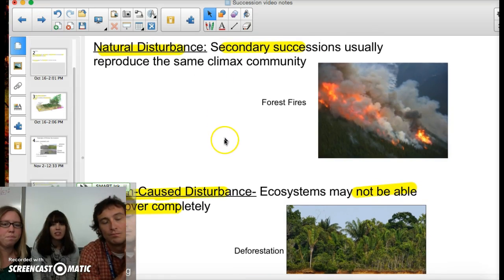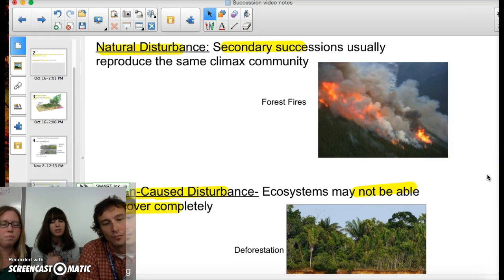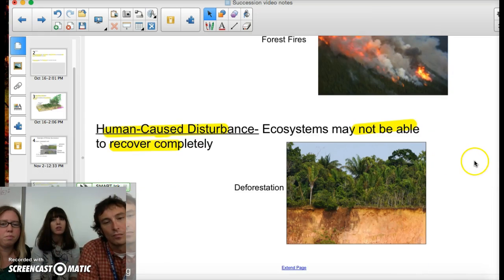All right, so secondary successions happen after natural disturbances like forest fires or a flood, or in the case of your project, a development or bulldozing the land. Like for instance, human-caused disturbances. So ecosystems may not be able to recover completely, but it's secondary succession because you're not completely killing off all species. So that's why it's secondary succession.